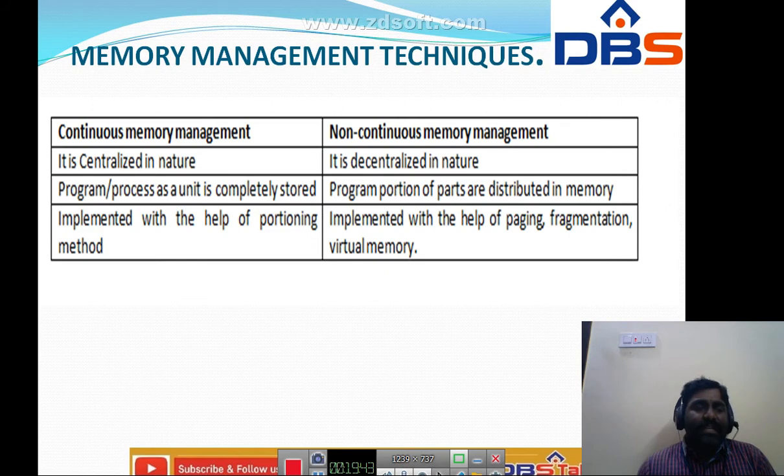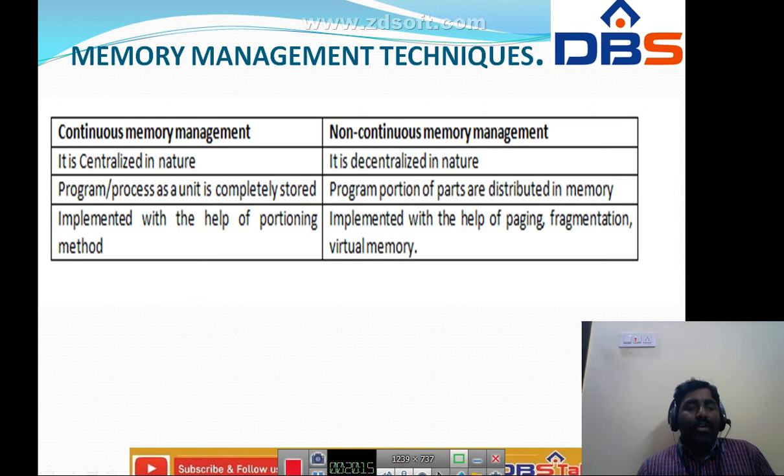If we take continuous memory management, the entire process is stored completely as a unit. Whereas in non-continuous, program portions or parts are distributed in memory. It is not completely one unit. Portions of the program are distributed and stored in memory. Continuous memory management is implemented with the help of partitioning. So this is important.